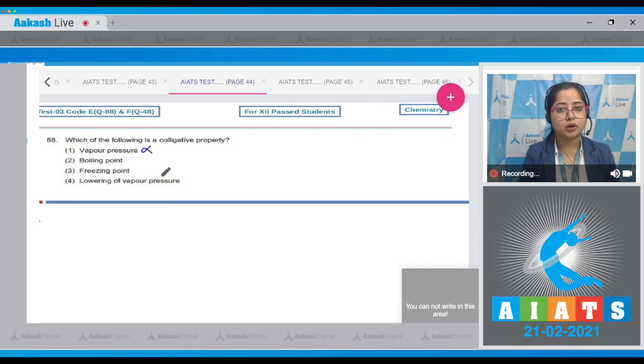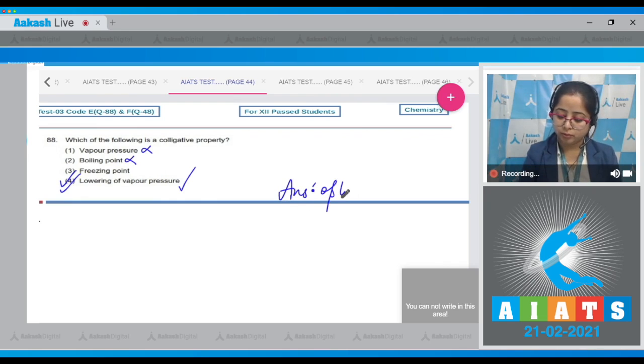Boiling point is again not a colligative property, rather elevation in boiling point is a colligative property. Freezing point again is not a colligative property, rather depression in freezing point is a colligative property. Last, lowering of vapor pressure. Student, this is a colligative property, as this depends upon the number of solute particles in the solution. So the correct answer is option number 4.